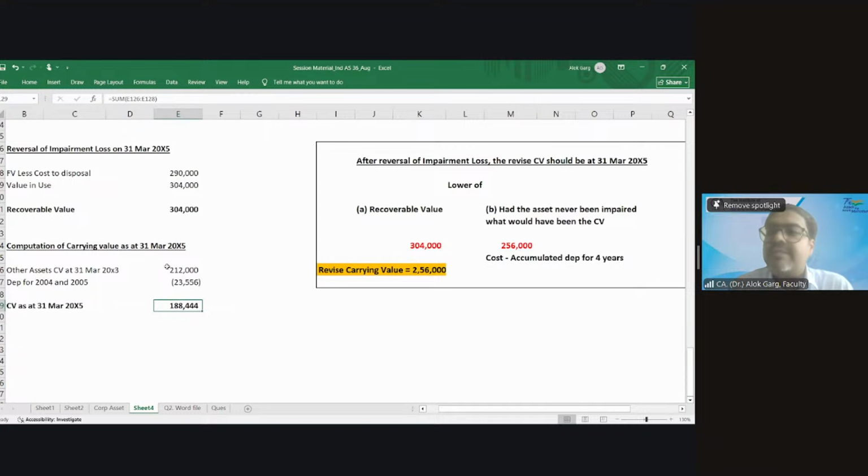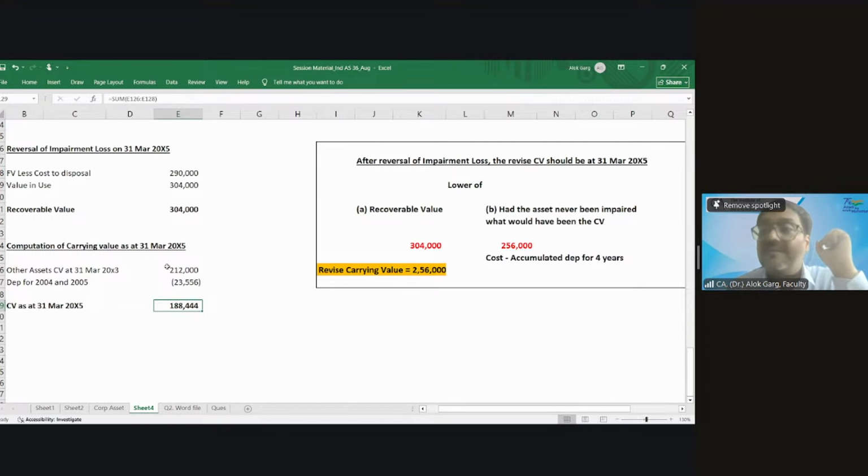Management said, very simple, sir. 3,20,000 was the original value. If there was no impairment, no change in life, every year we would have charged 16,000 rupees of depreciation. Since 4 years have gone, we would have charged 64,000 rupees of depreciation. So 320 minus 64,000 is 2,56,000.